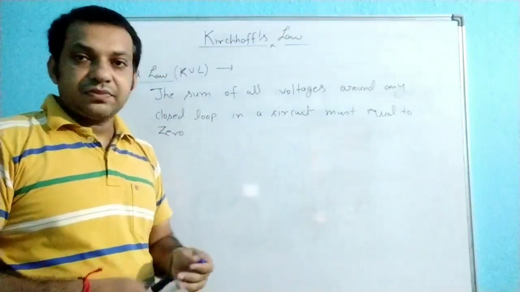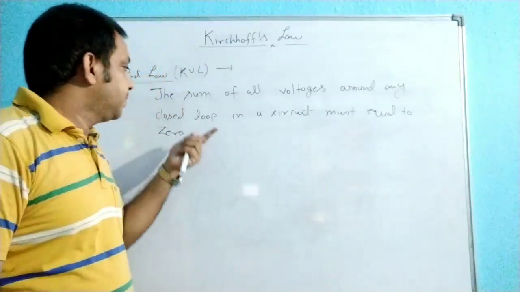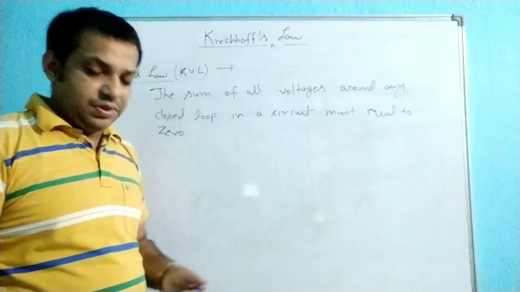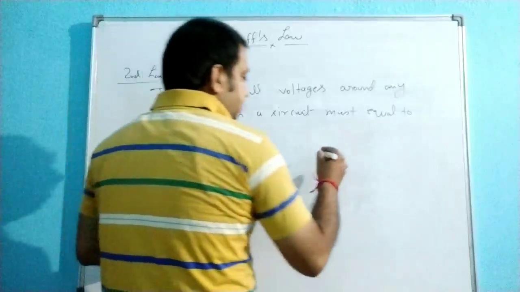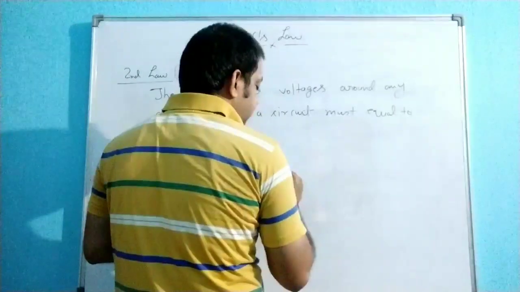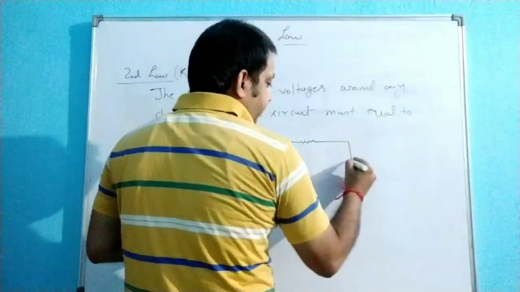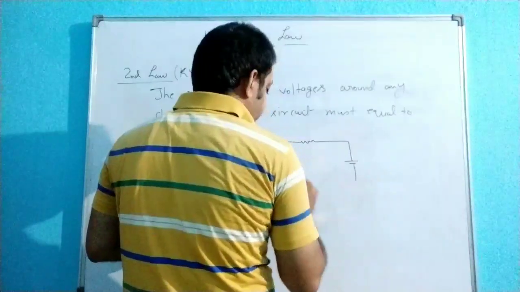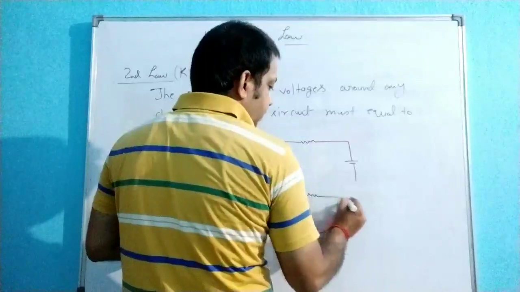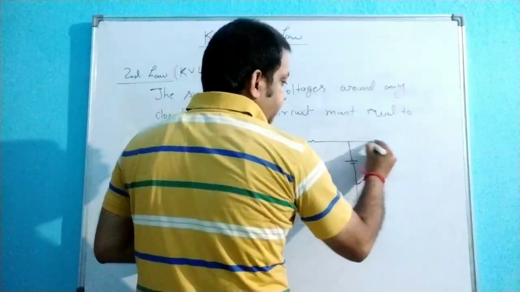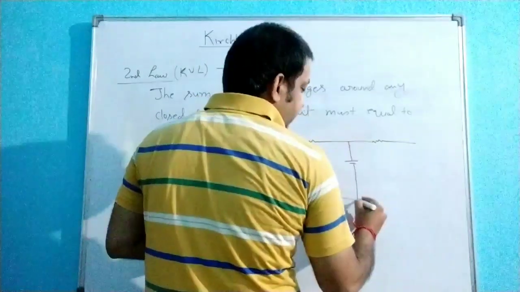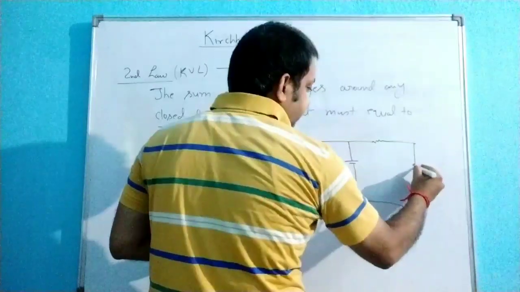Now here, I think you have heard the term loop, circuit loop, for the first time. Just see here. Suppose we have a circuit where various circuit elements are connected.